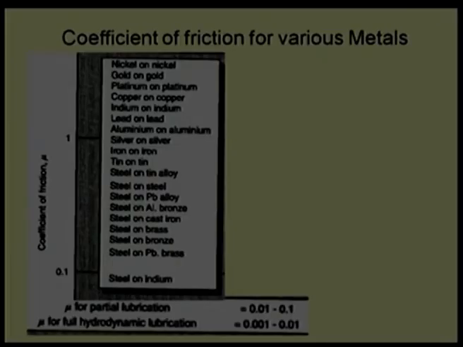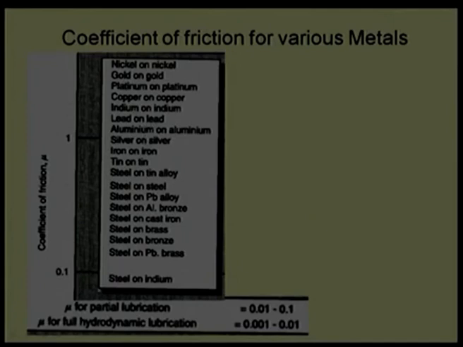Let us take another example of published data. Here the coefficient of friction is given to us and it shows steel being rubbed on indium, steel on lead, brass, steel on bronze, steel on brass, cast iron, aluminum bronze, and so on, and finally comes steel on steel. That means similar kinds of material will give a high coefficient of friction compared to a pair of two different materials. I will say a tribopair made of two different materials will show a lesser coefficient of friction compared to a tribopair made of the same material.